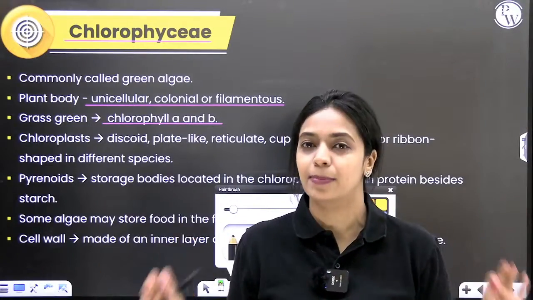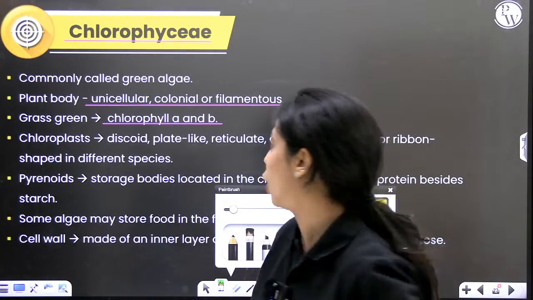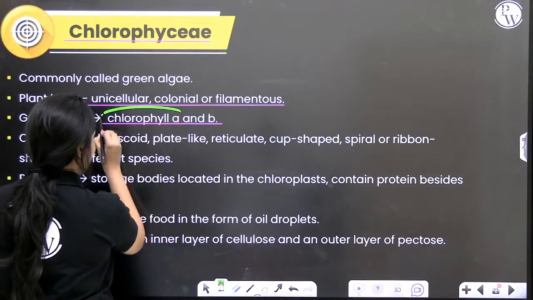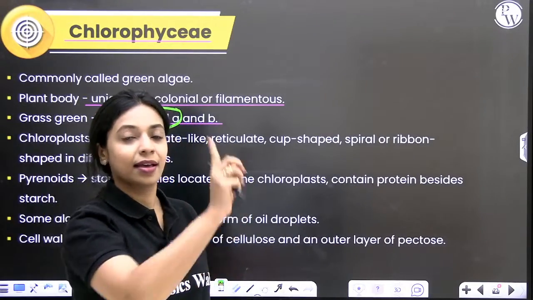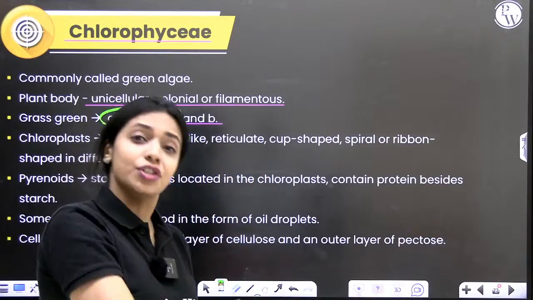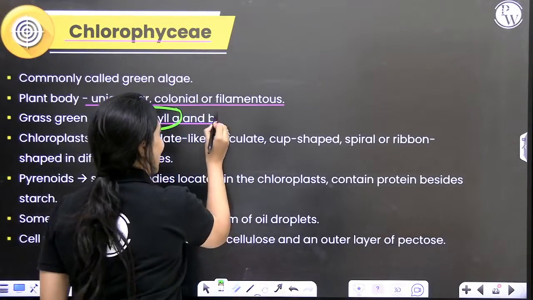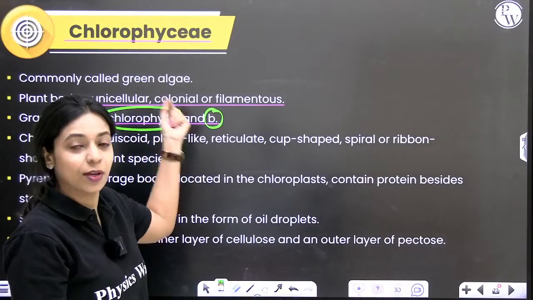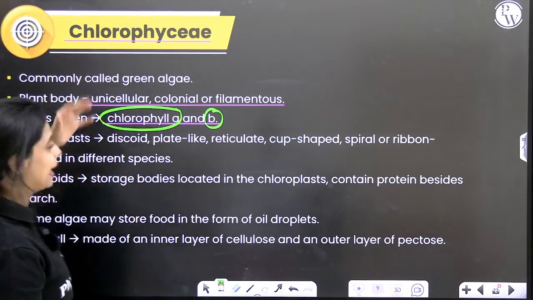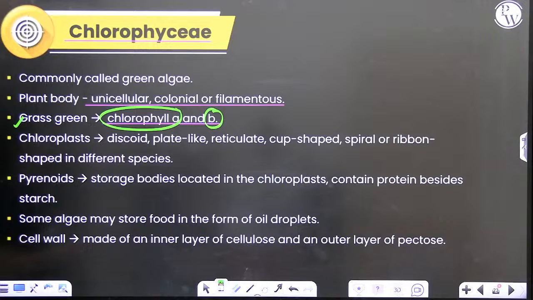All plants that are capable of photosynthesis will have one pigment in common, which is chlorophyll A. Chlorophyll A is there in green algae, red algae, brown algae. In green algae, in addition to chlorophyll A, you also have chlorophyll B. And it's because of this combination of pigments, we see that these algae are grass green in color.